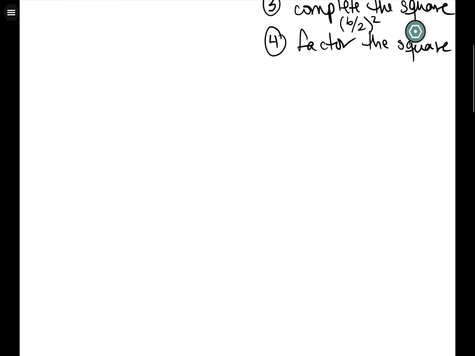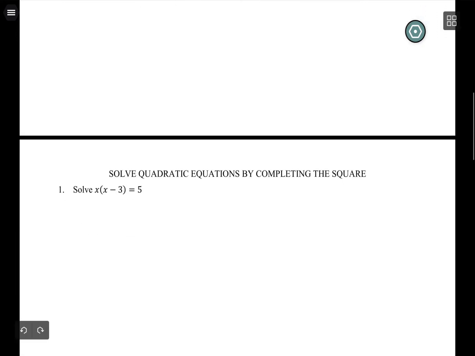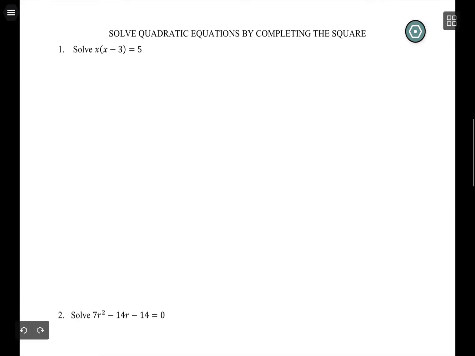Now we want to do it to equations. So we're actually going to follow those same steps. It's just going to look a little different because we're going to take advantage of the equal sign. So the first thing we want to do is isolate the x squared and the x term. So actually I take it back. The first thing I want to do is distribute through the parentheses. You'll notice that some of these examples, they're maybe not exactly the same. I think one is exactly the same, but similar to the examples we had in the last section because they're quadratic again. So first thing I'm going to do is get rid of the parentheses.